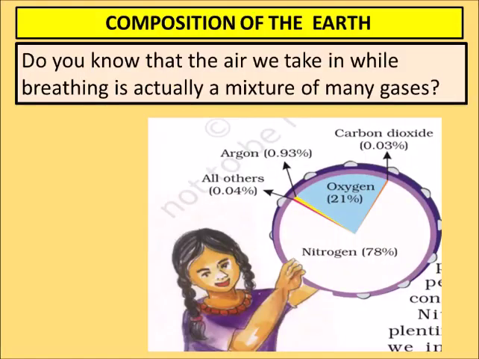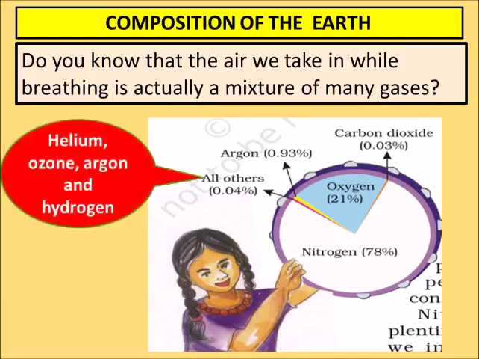Composition of earth. Do you know that the air we breathe in is actually a mixture of many gases? As you can see in this picture, 78% is nitrogen in the environment and 21% is oxygen, and other gases are 0.04% only.